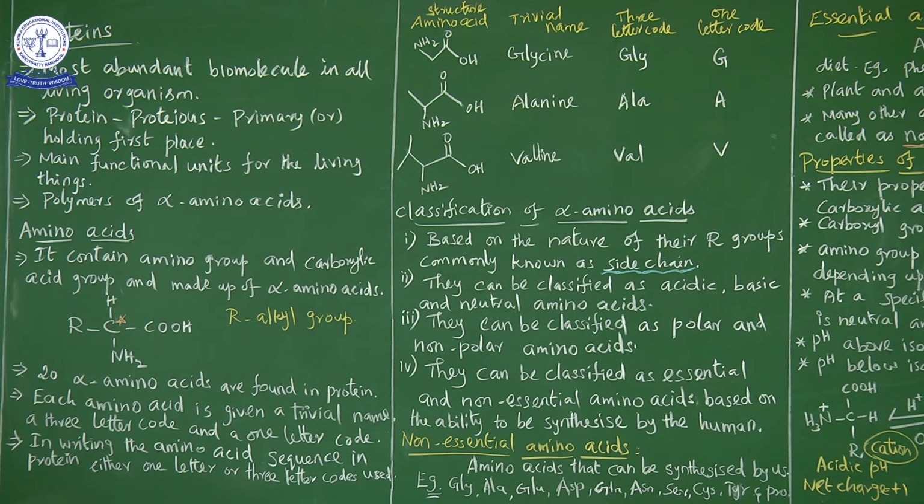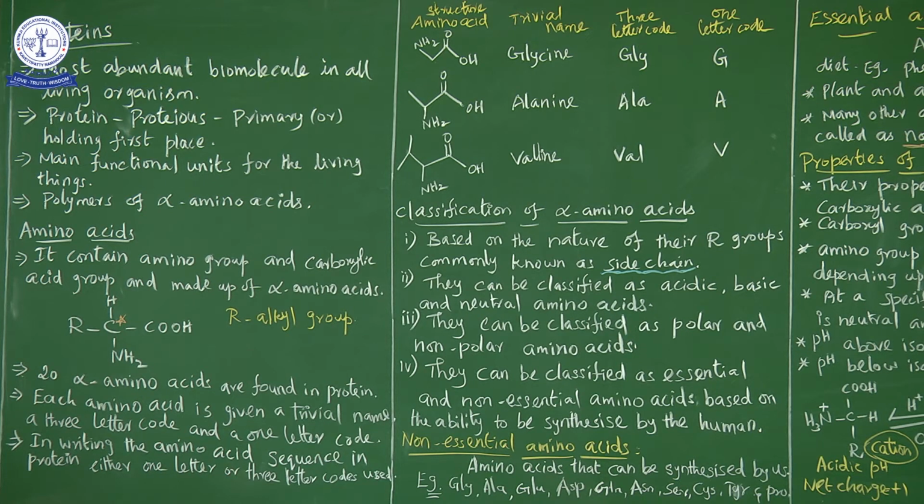One classification of amino acids is based on the R group. We know around 20 alpha amino acids are found in protein. Around 20 alpha amino acids are commonly found in protein molecules. Each amino acid is given a trivial name, a 3-letter code and a 1-letter code.